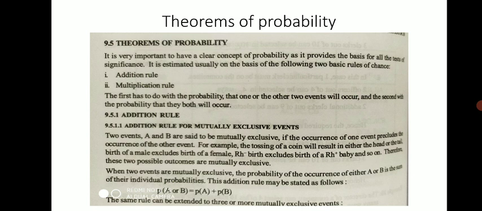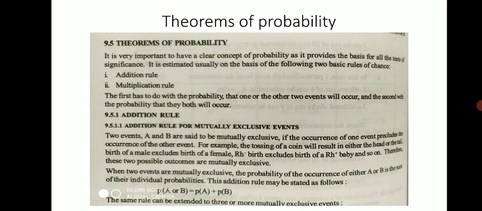So we'll first see the addition rule, and the addition rule for mutually exclusive events, this is the condition. Two events A and B are said to be mutually exclusive if the occurrence of one event precludes the occurrence of the other event. So mutually exclusive events means what? If the occurrence of one event affects the occurrence of the other event.